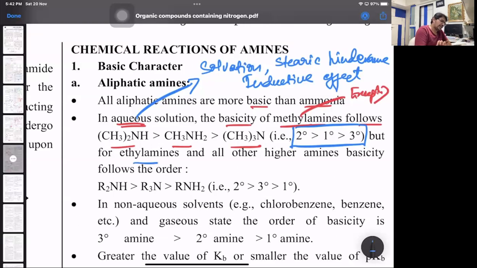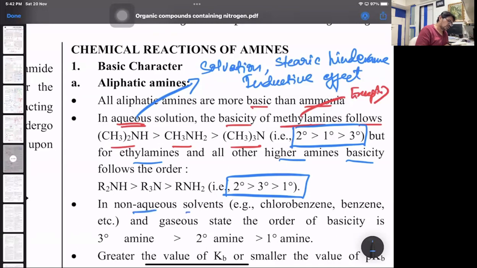But for ethylamine and higher amines, regular amines, the order is this: 2, 3, 1, ammonia. Only for methyl, it's 2, 1, 3 over there. That's because of all these effects. Whereas for ethyl and higher ones, it's 2, 3, 1, ammonia, and aromatic will be lower than that.